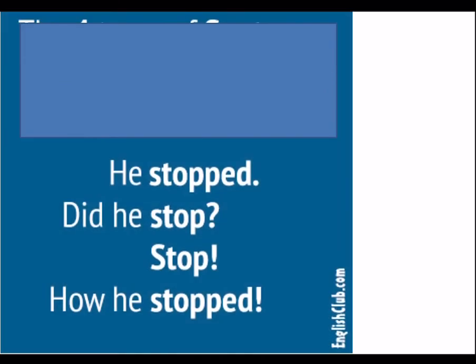Now can you identify the types of sentences over here? He stopped, a plain simple sentence, hence it is an assertive sentence. Did he stop? You are asking a question, so interrogative. Stop, it is a command, so imperative. How he stopped can be an exclamatory sentence.